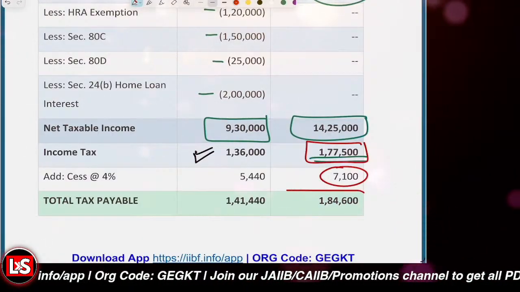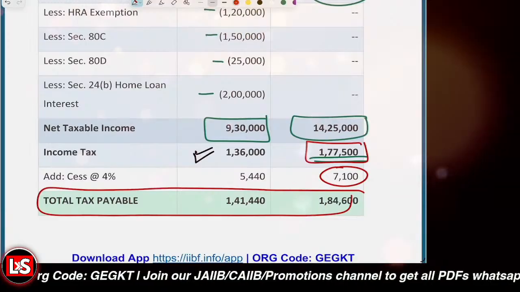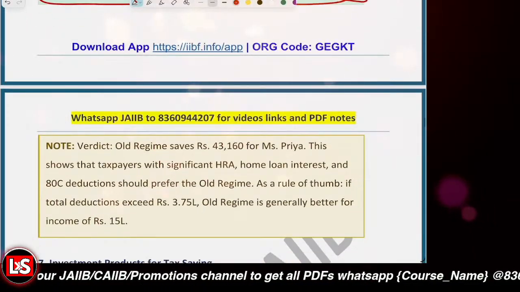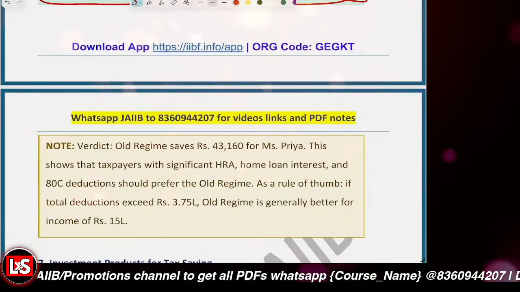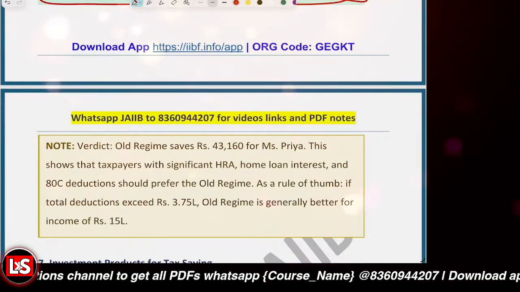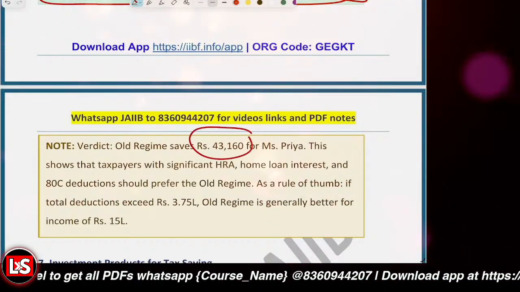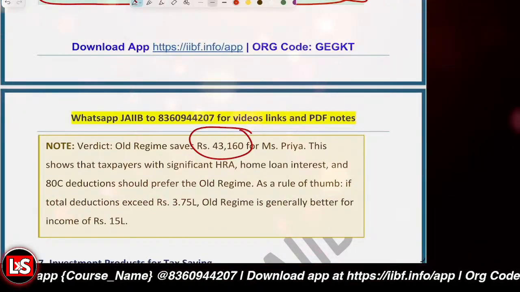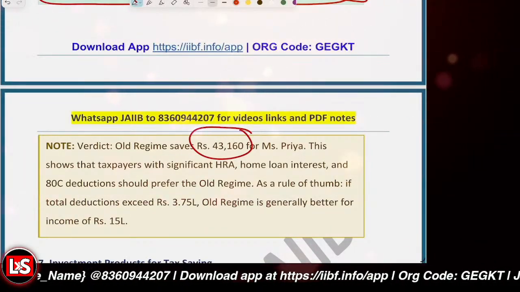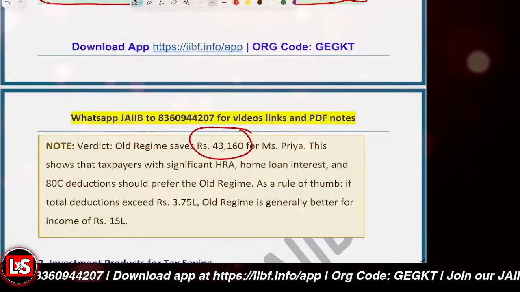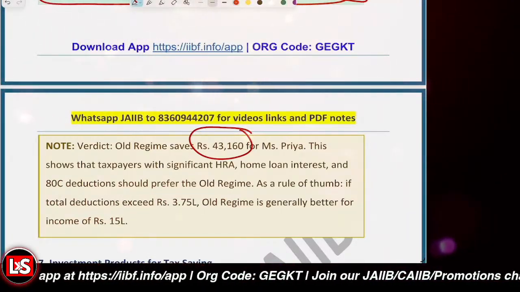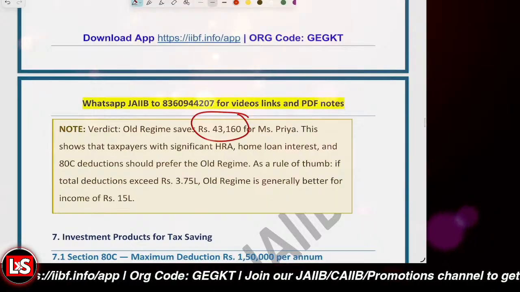Total tax payable is, there is a very huge difference, right? So under the old tax regime, Priya was saving 43,160 rupees. Getting the idea? So sometimes it is very much helpful, but sometimes it is not helpful at all. Getting the idea?